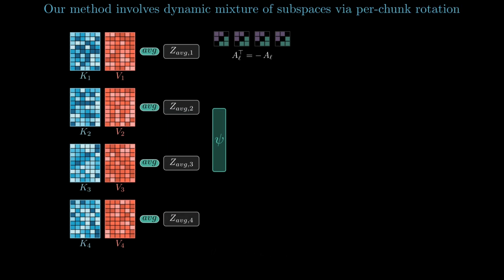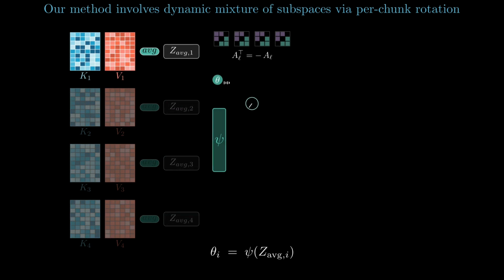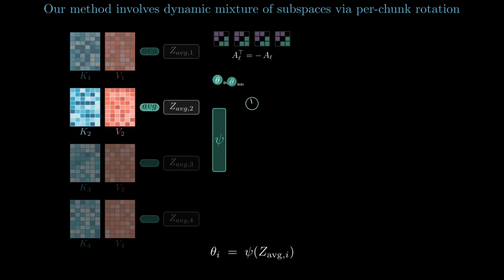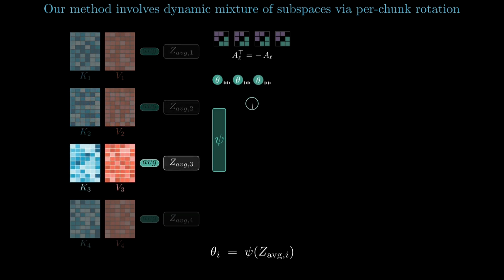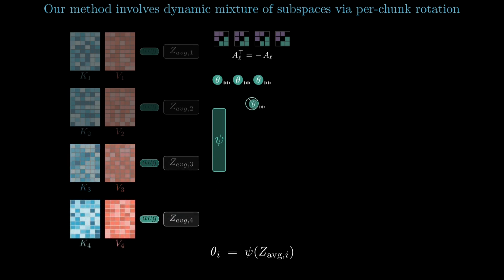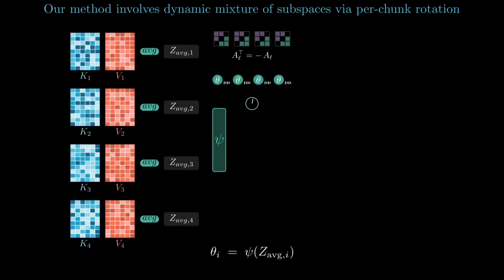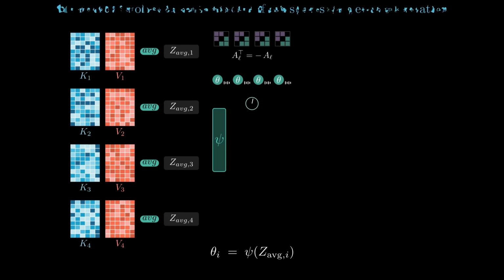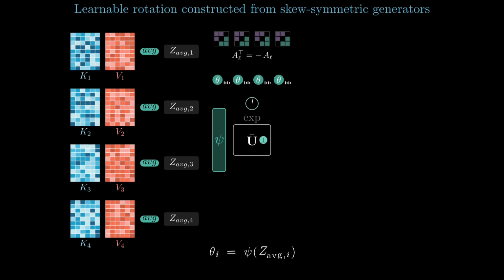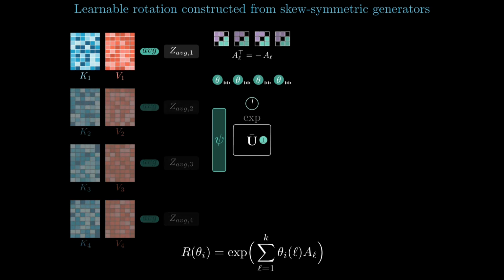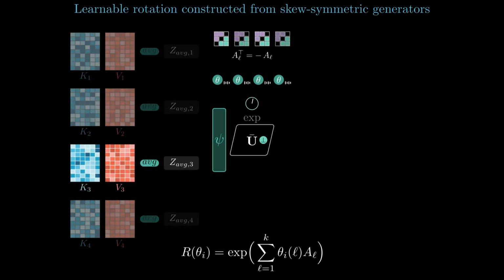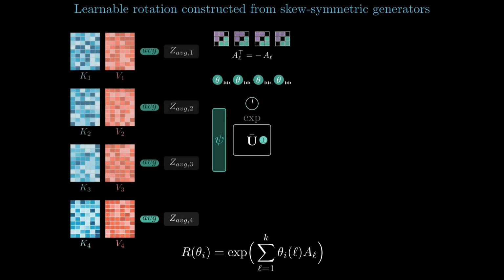After a short warm-up, each node caches a fixed orthonormal frame U-bar as a prior, performing SVD on the attention weight matrices. Then, for every context chunk, a tiny feed-forward network psi looks at a summary of the local activations and predicts a chunk-specific parameter vector theta. Using a small bank of pre-shared skew-symmetric generators A_k, the node builds a rotation by exponentiating a weighted combination of these generators, applies that rotation to adapt fixed U-bar to the current chunk, and compresses K and V by projecting into the resulting R-dimensional subspace.